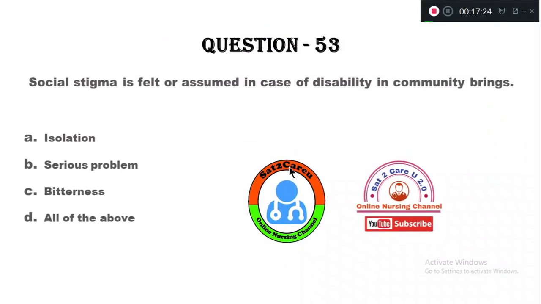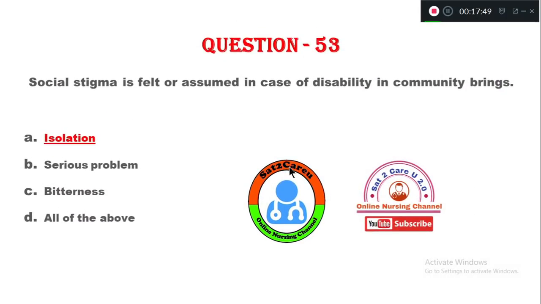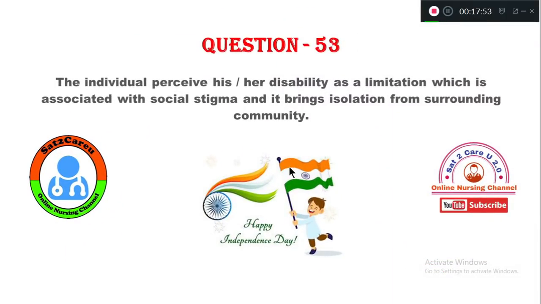Question number 53, social stigma that is felt or assumed in case of disability in the community brings option A, isolation. B, serious problems. C, bitterness. Option D, all of the above. So what mainly does social stigma bring to an individual? Option A, isolation. Question number 53, isolation is right.